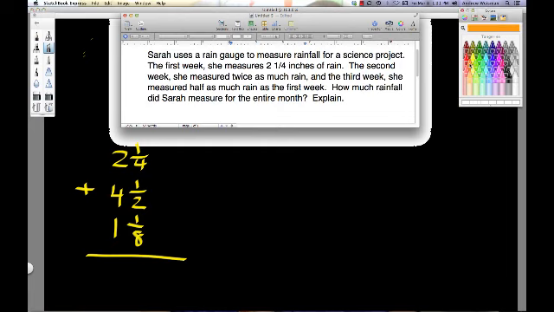And so the very first thing that I notice is that I have different denominators. I have fourths, I have halves, and I have eighths. Well, when you're adding fractions, your denominators must be the same. So what we do is we will recopy our whole numbers, and we need to think about taking our denominators 4, 2, and 8 and doing our least common multiples.